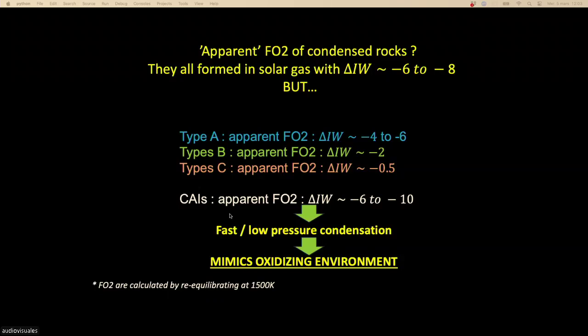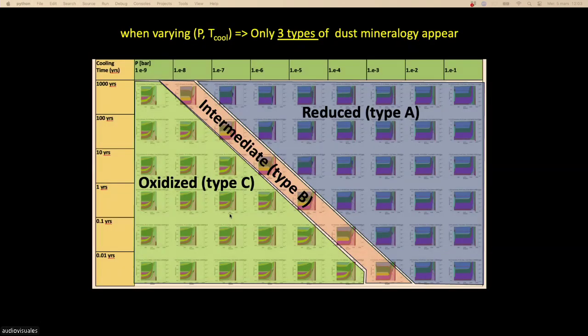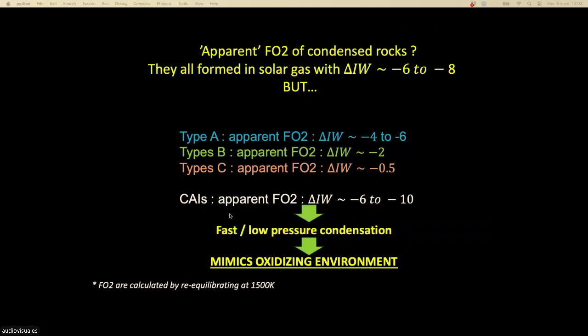Type A is the reduced one, and type C is the oxidized one. In cosmochemistry, we have a scale of oxidation called the iron-wüstite buffer, and we measure the oxidation compared to it, called delta IW. For type A, we are at -4 to -6 log units compared to the iron-wüstite buffer, so very reduced.